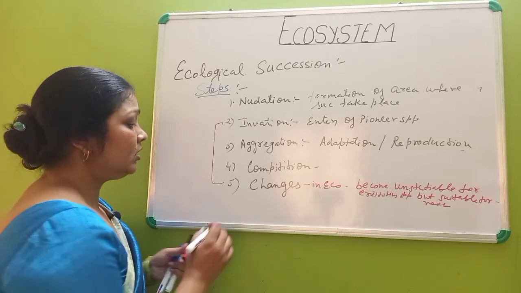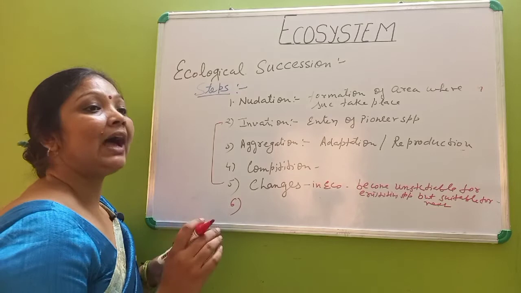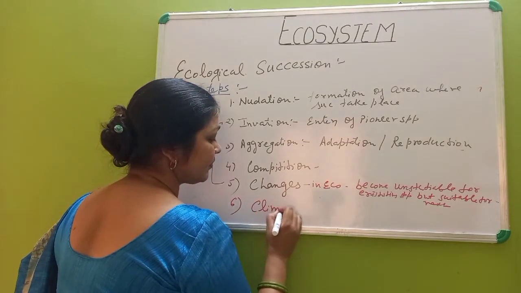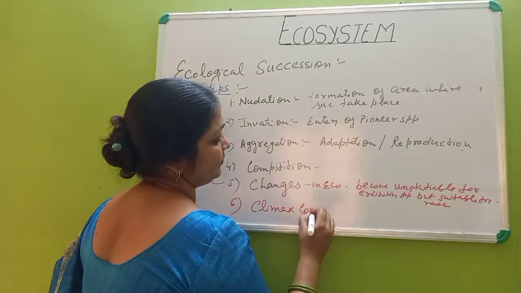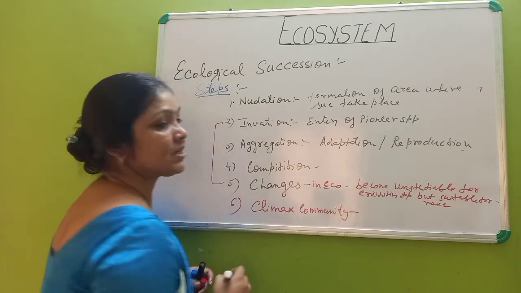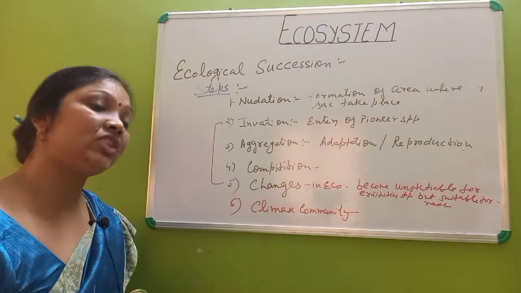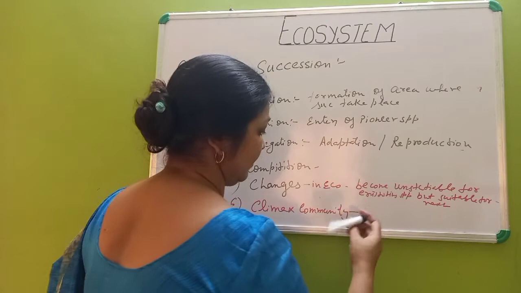And ultimately, the sixth step that occurs is climax. That is the climax community. Now, the climax community comes, they tolerate all the change and exist there for some time.